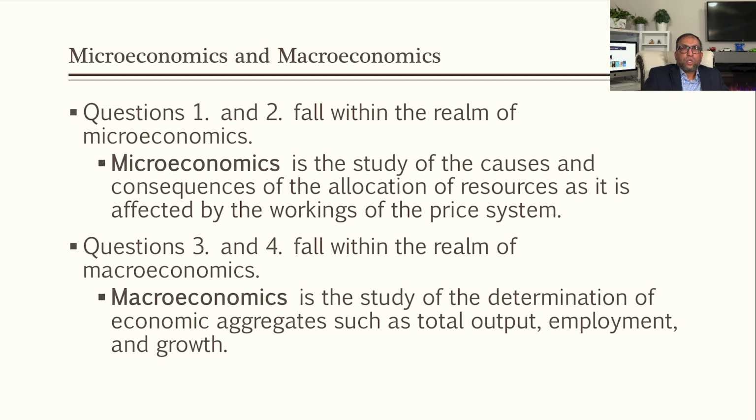These are all the questions answered in microeconomics. So microeconomics is the study of the causes and consequences of the allocation of resources as it is affected by the working of the price system. As I mentioned, price decides who is going to buy, and price decides how much we are going to buy.